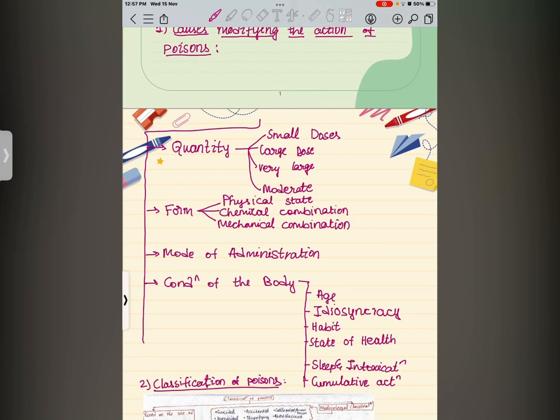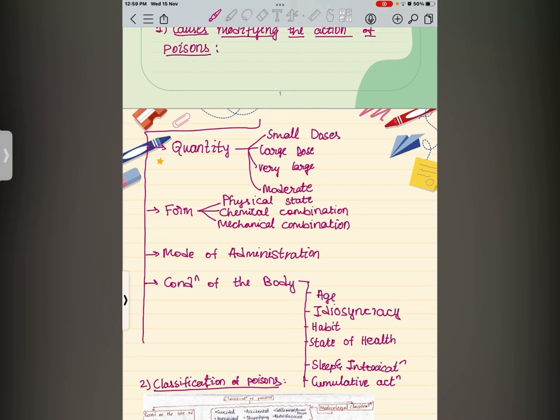So what do I mean by rapidity? As I said, rapidity of gas is more than liquid. For example, if I inhale a poisonous gas, I may die within 2 minutes after inhaling that poison. But if I drink the same poison, I may die in 4 minutes. That means my body shows more response if it is in gaseous form than in liquid form. That is what I want to explain in physical state. So the summary is, the rapidity is more in gaseous than in liquid, and the rapidness of solids depends on the solubility of the poison.